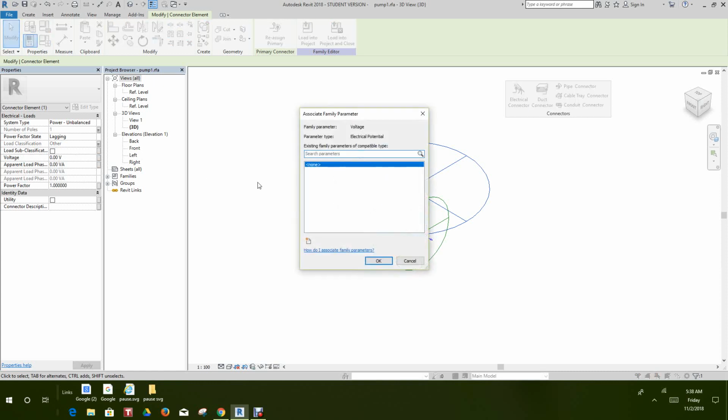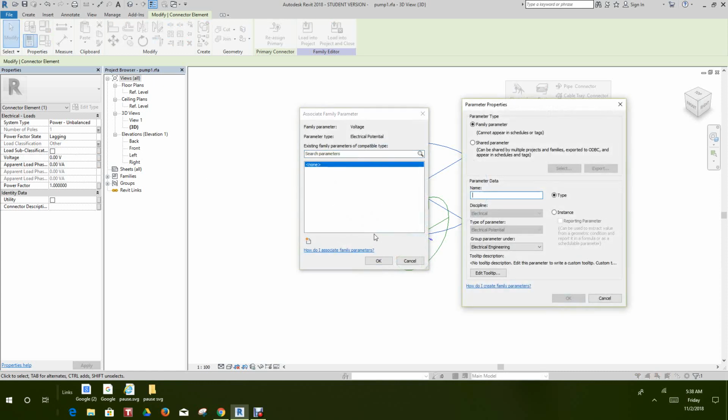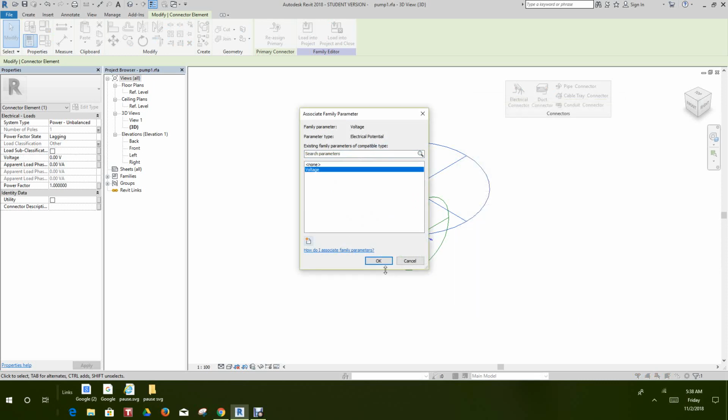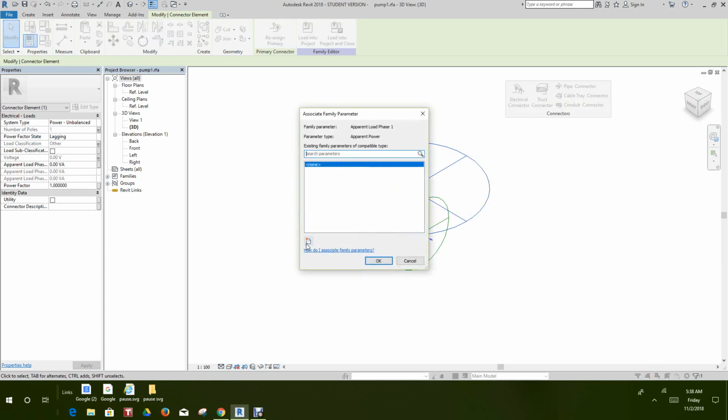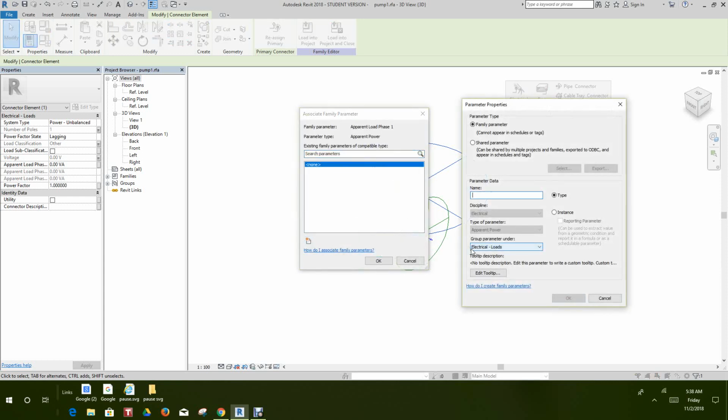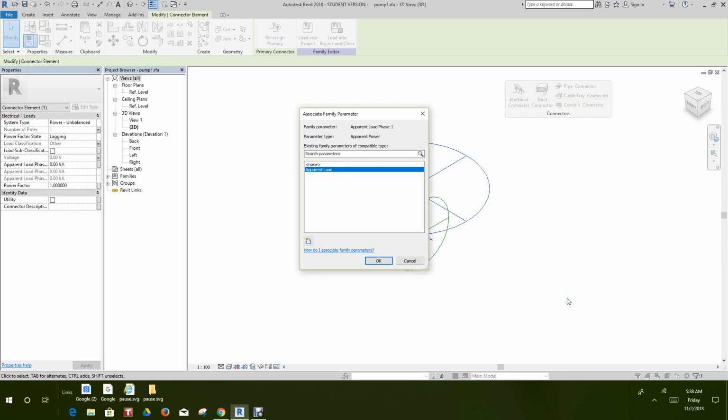We can add voltage. Okay. Okay again. And the parent load. Hit OK.